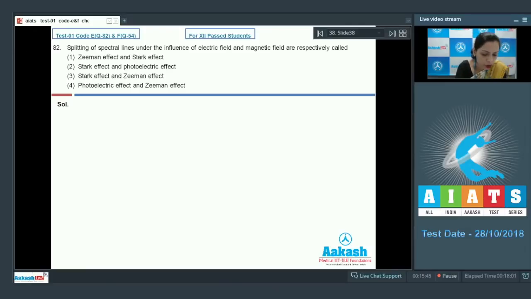So here first we have to know that we are talking about the splitting of spectral lines under the influence of electric field and magnetic field.